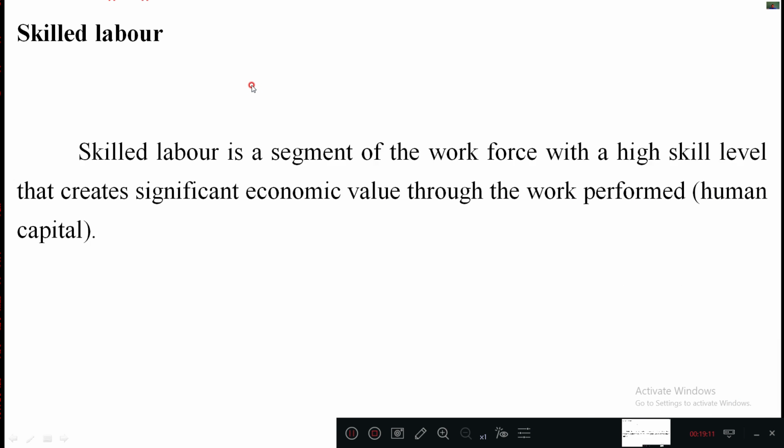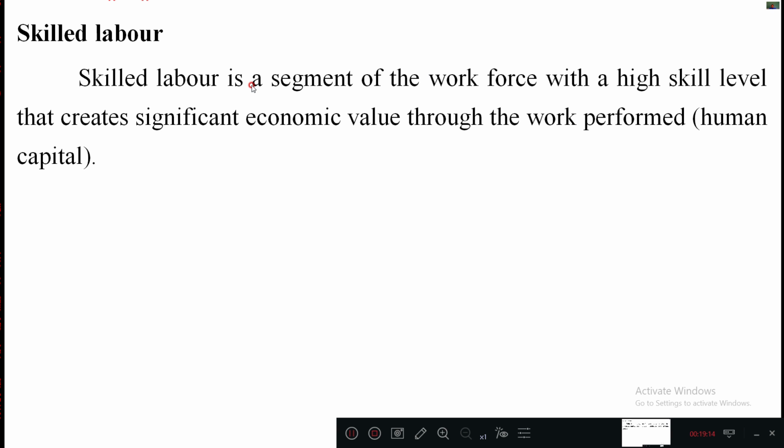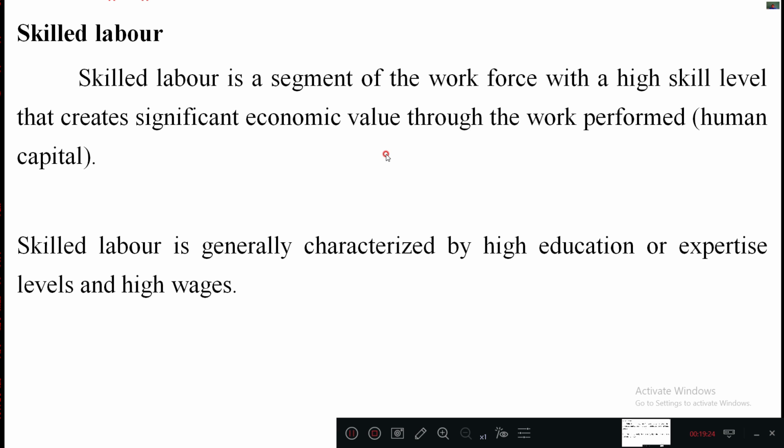Skilled labor is a segment of the workforce with a high skill level that creates significant economic value through the work performed. So skilled labor is generally characterized by high education or expertise level and high wages, so by their experience and education skills they can easily carry out the work.